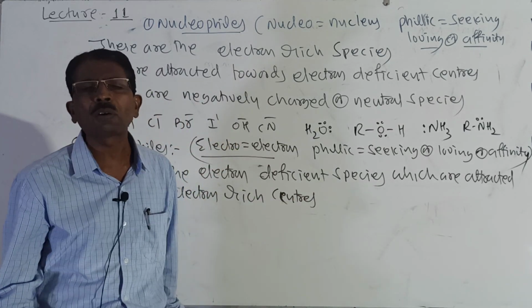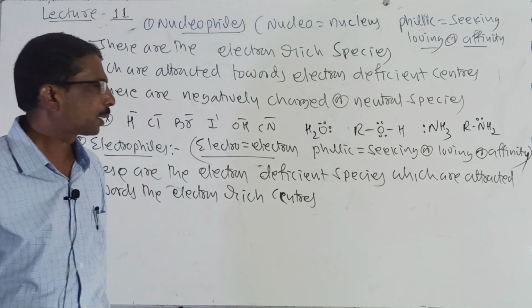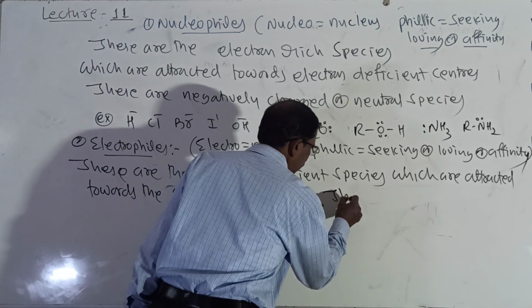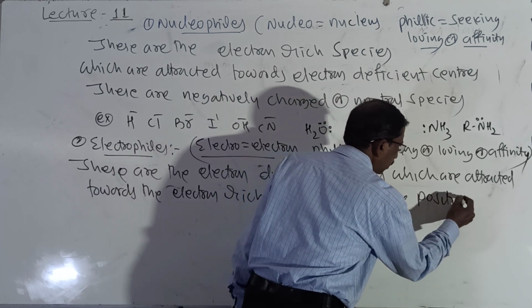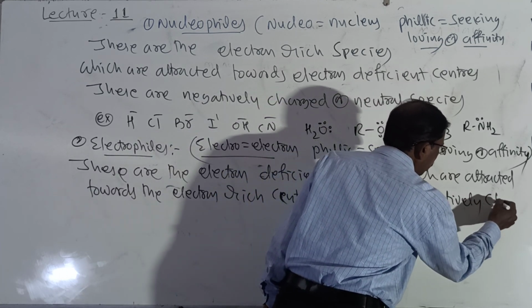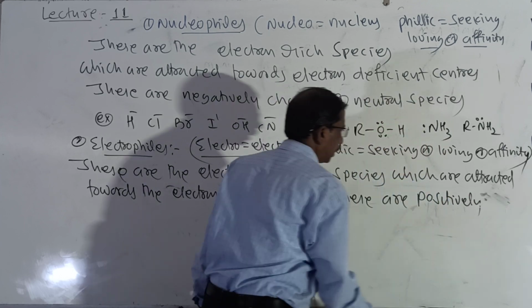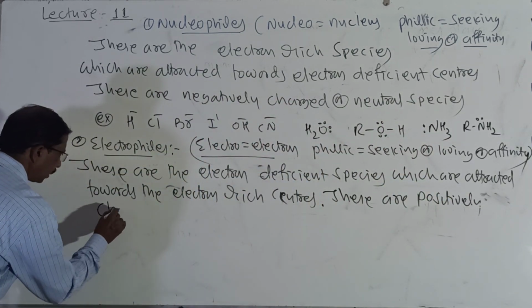They attack the electron rich centers, the nucleophile. These are positively charged.